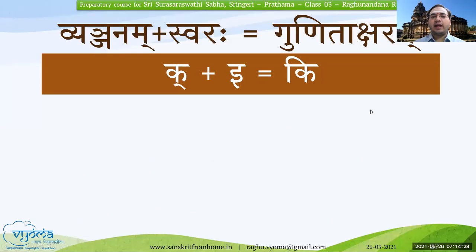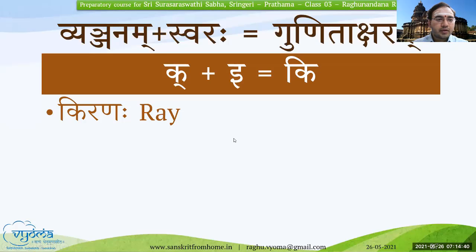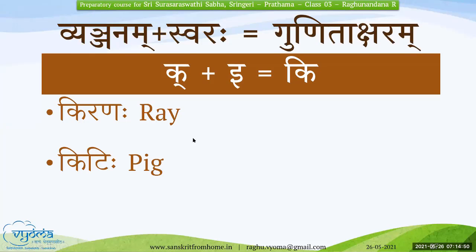The next is Ikara, and similarly K plus I will become Ki. I request Anirudh Iyer to repeat after me. Kiranaha. Kitihi.